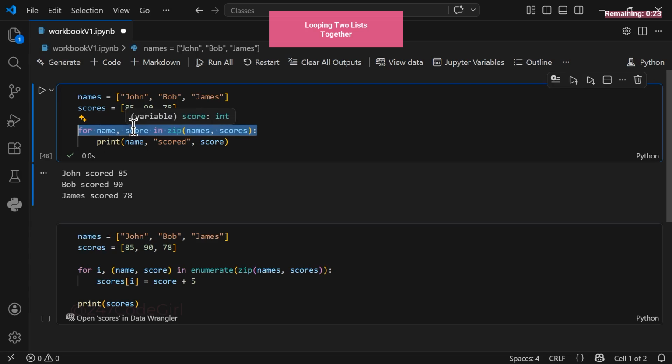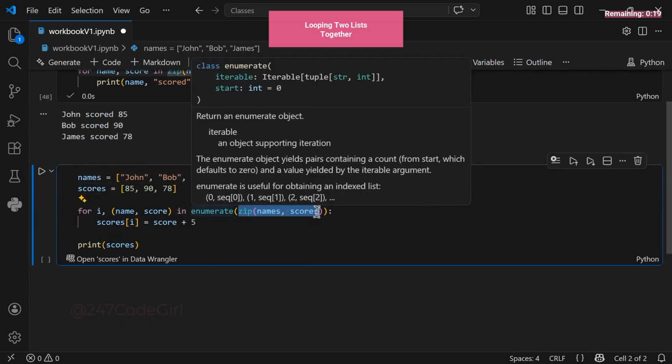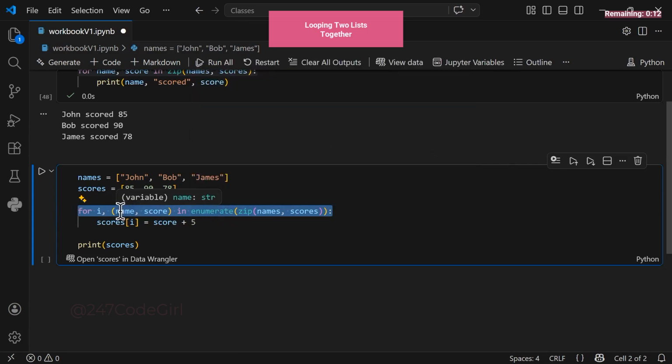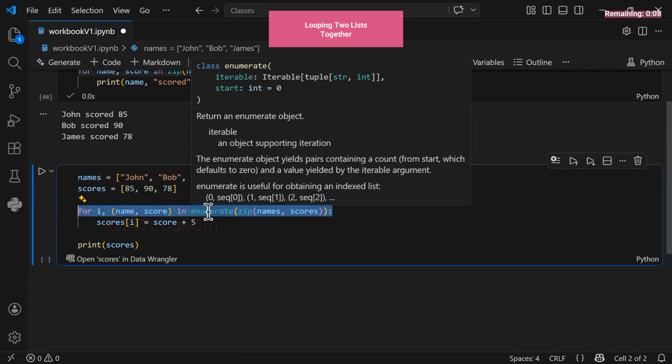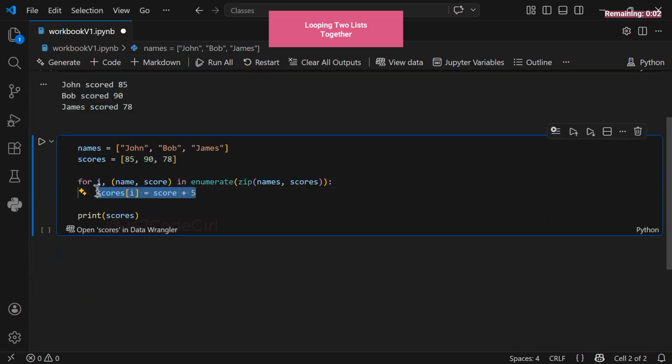Now, let's look at updating an individual score. To modify a value, we use the zip function as before, but we also add enumerate. This allows us to track the exact index of each item. Now we are receiving the name and the score, but the enumerate function also provides the index. That index gives us total control. We can now update the original scores variable directly by targeting the precise position using that index.